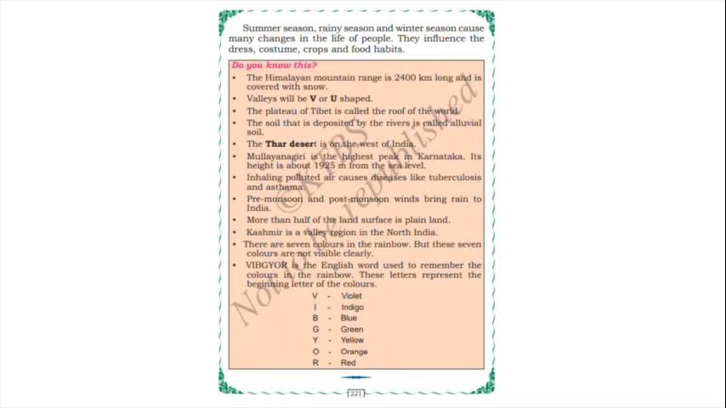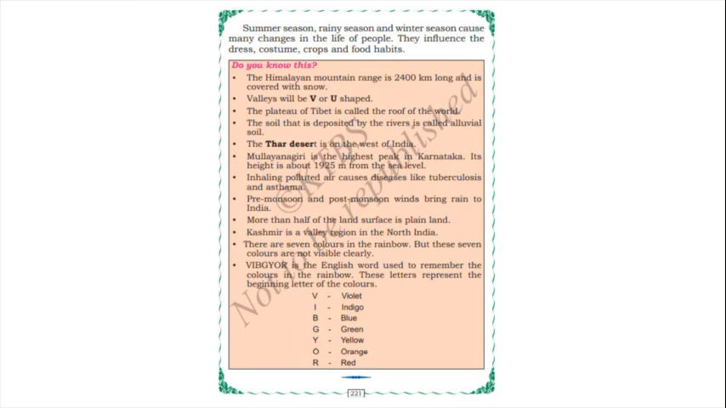And do you know this? The Himalayan mountain range is 2,400 kilometer long and is covered with snow. Yes, no children? Himalayan mountain range. It is 2,400 kilometer long and covered with snow. And the valley will always be V or U shaped. The plateau of Tibet is called the roof of the world, and the soil that is deposited by the river is called alluvial soil, and the Thar desert is on the west of India.